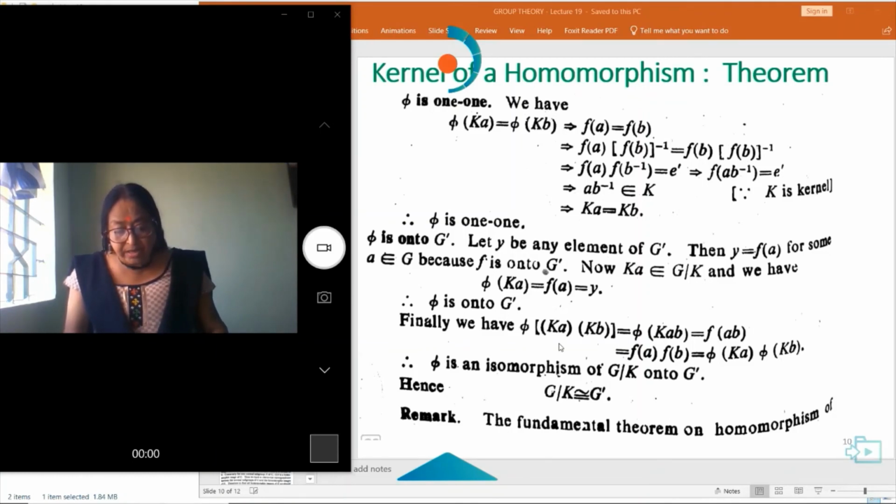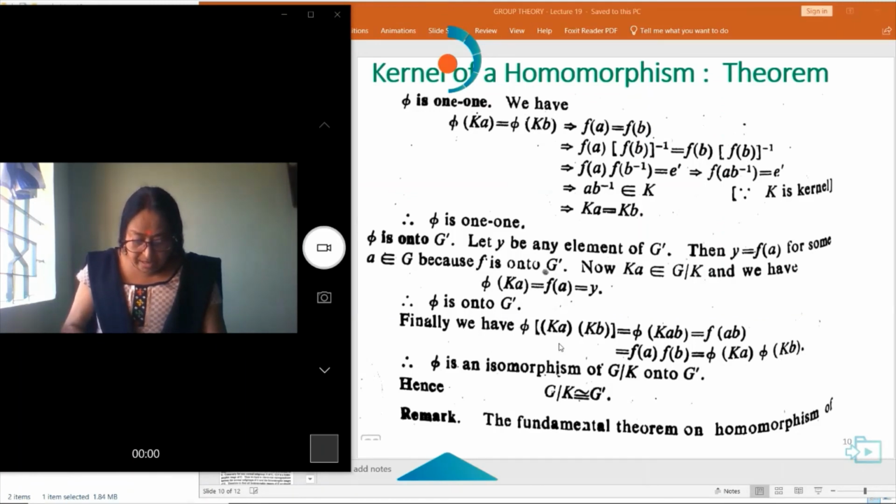Hence phi is onto G'. Hence phi(Ka times Kb) is equal to phi(Kab), which is equal to F(ab), which is equal to F(a) times F(b), which is equal to phi(Ka) times phi(Kb). Hence phi is a homomorphism of G onto G'.